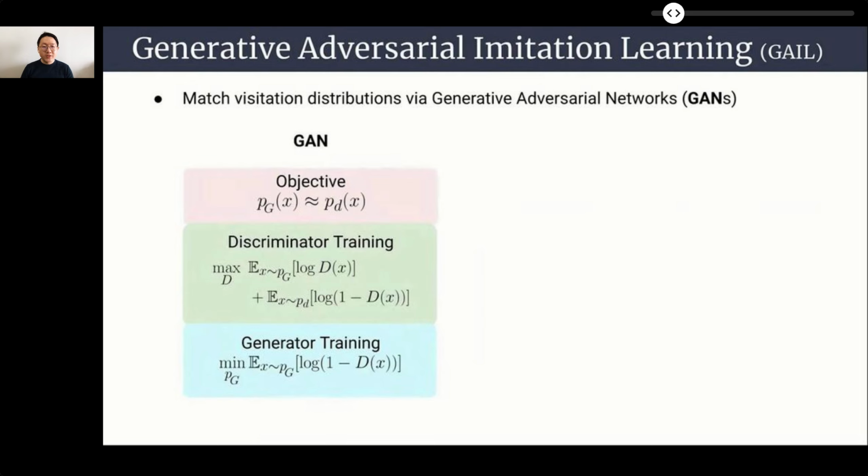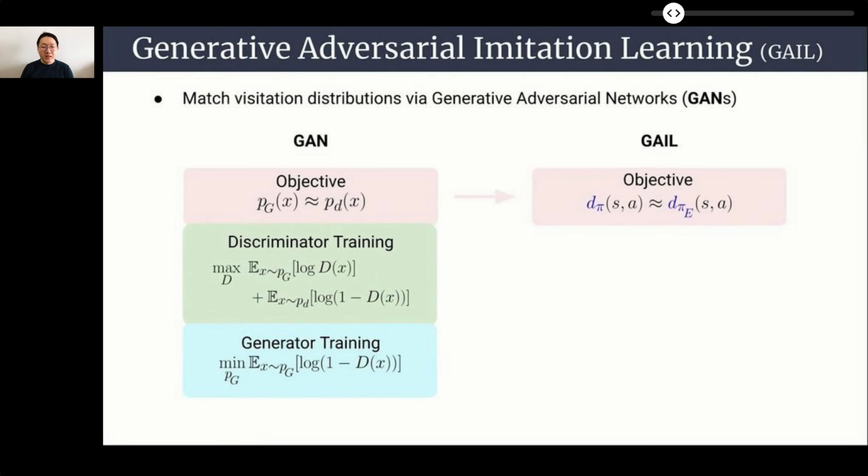Generative Adversarial Imitation Learning, or GAIL, applies the GAN framework to the imitation learning problem. The objective of GAN is to train a generative distribution that approximates the data distribution. To do so, the GAN framework introduces a discriminator to classify whether samples are coming from the data or a generator, and the generative distribution is updated to fool the discriminator.